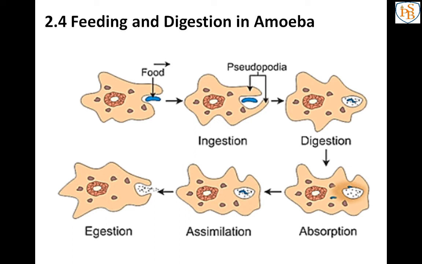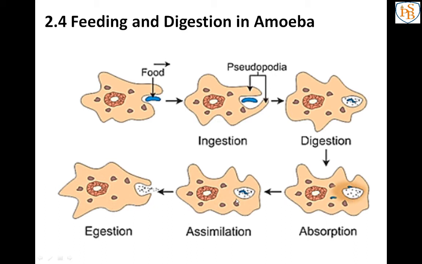In the food vacuole, the digestive juices are secreted. See, the food vacuole is there. The blue color is the food. With the help of pseudopodia, they are capturing the food. See the third one. After some time, the digestive juices are secreted, which means we are absorbing.